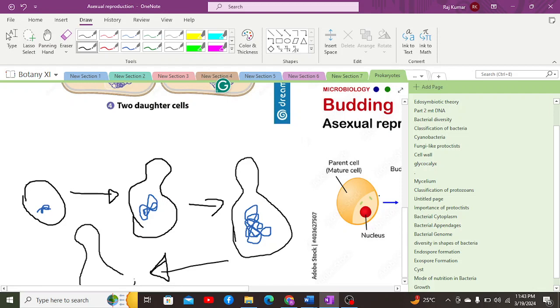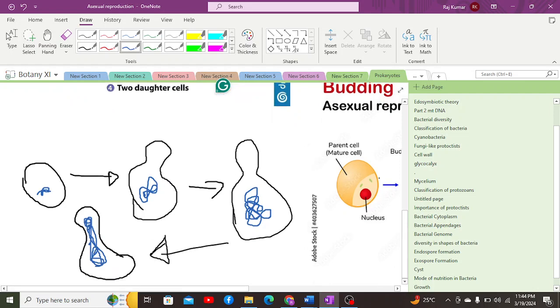Let me try to draw the structure again. As the nuclear material is replicated, the cell membrane and cell wall will now tend to constrict. After replication, the cell wall and cell membrane constrict from this part.